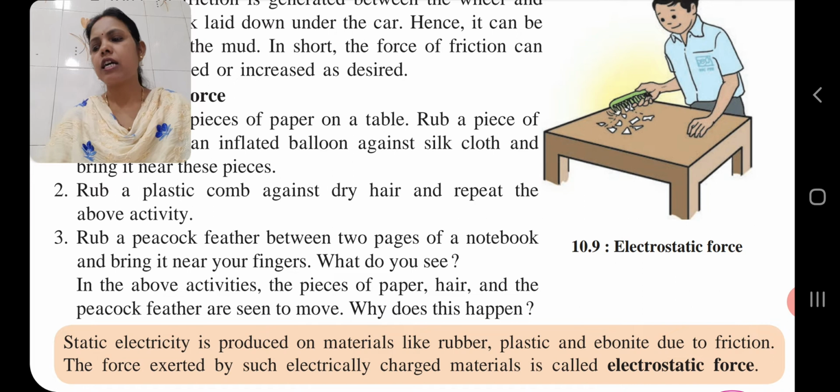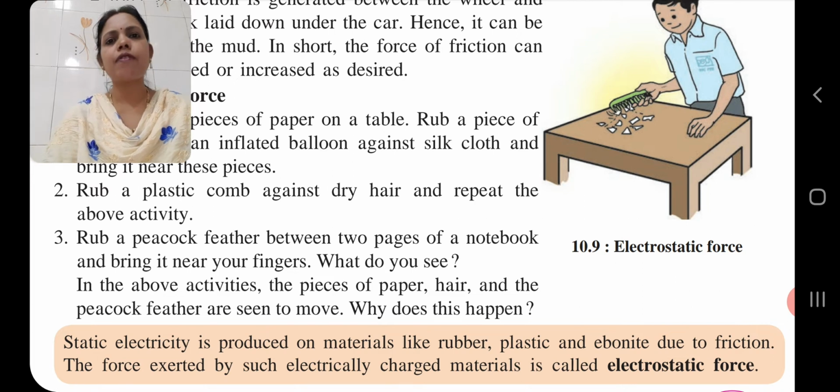So children, related to force, static friction comes into play when we try to move an object at rest. Next, sliding friction comes into play when an object is sliding over another.